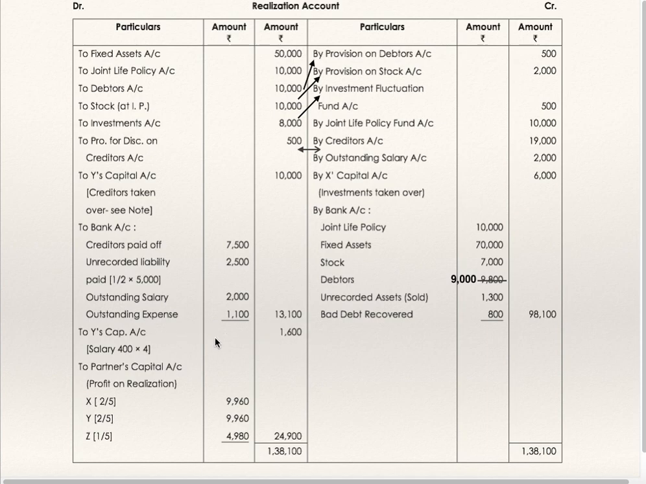To Y's capital account, salary due to him. Then on the credit side, Y's capital account, investments taken over. Joint life policy, they have received. Fixed assets, they have received. Stock, debtors, unrecorded assets and bad debts recovered. All these they have received. So the balance, 24,900, is the profit. Distribute it to the partners in the ratio 2:2:1.